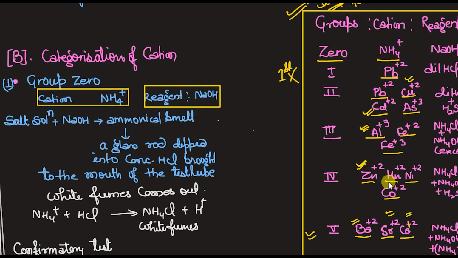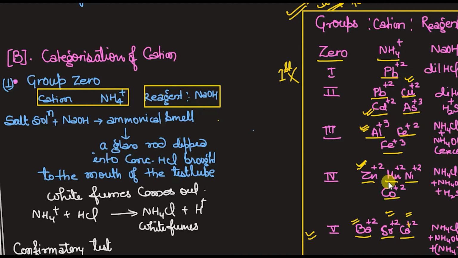So these are the cations you have to learn. Now, you can ask why I have arranged this zero group over here, why not in the 5th group or why not in the 6th group? If this cation is placed in zero group, what is the reason behind it?